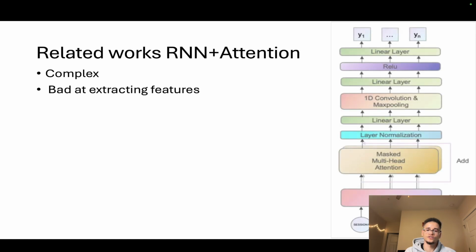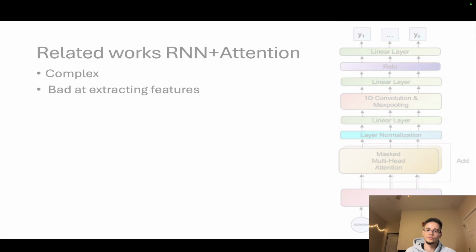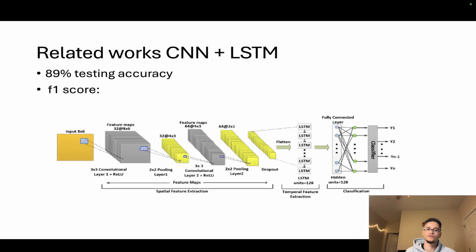The architecture. One of the architectures that we did not use was the RNN attention model because it was bad at extracting features and it was too complex. Therefore, it allowed the CNN plus LSTM models to come in because the CNN parts would extract the features and the LSTM would remember the past packets and therefore deal with them accordingly.